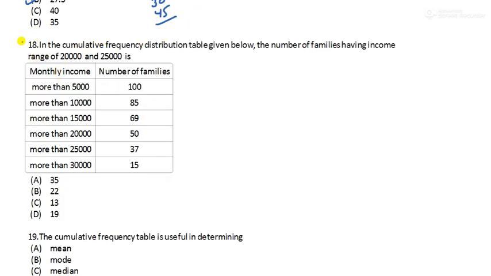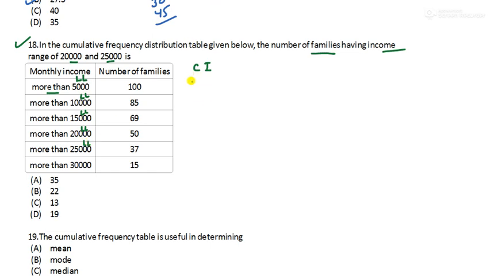Moving to our next question, question number 18. In the cumulative frequency distribution table given below, the number of families having income in the range of 20,000 to 25,000 is dash. So first you have to form the class interval. Here they have given more than. Whenever they give more than, it means they have given the lower limit.